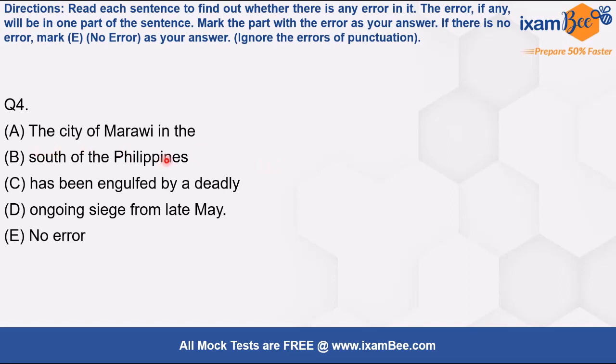It says the city of Marawi in the south of the Philippines has been engulfed by a deadly ongoing siege from late May. So where is the error? Now we see that this sentence is in active voice firstly and in present perfect tense, right? Because it says "has been" here. Whenever a sentence is in present perfect tense, you have to use either since or for, right?